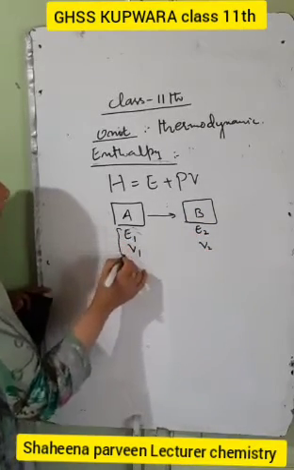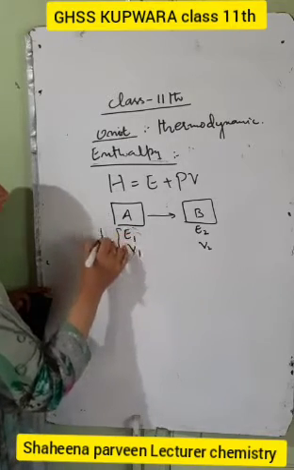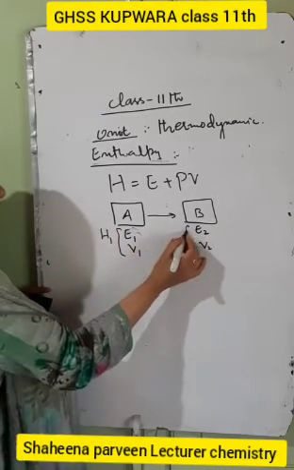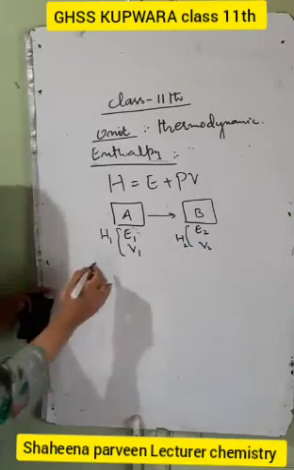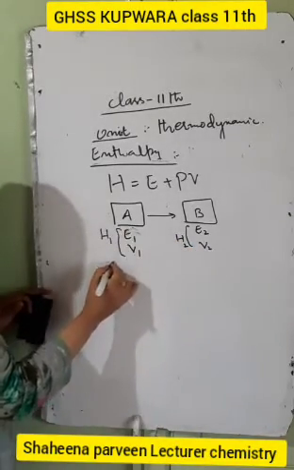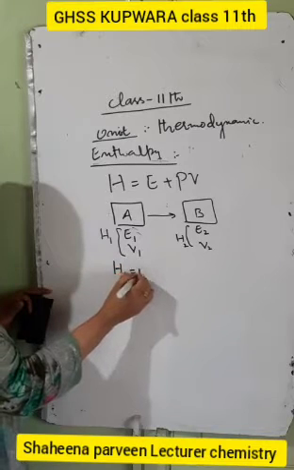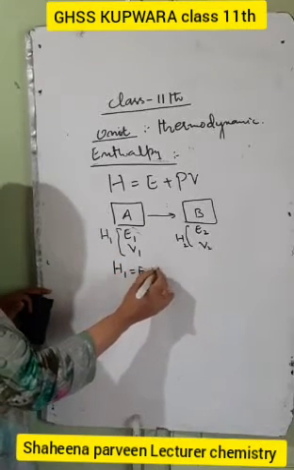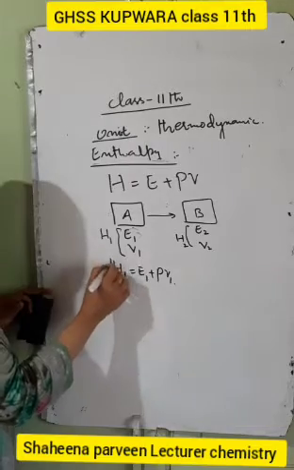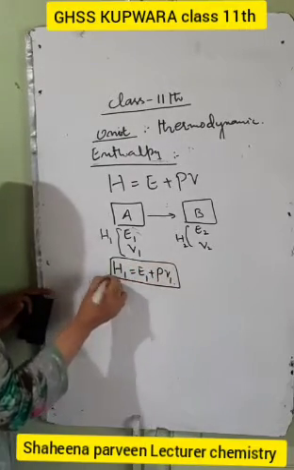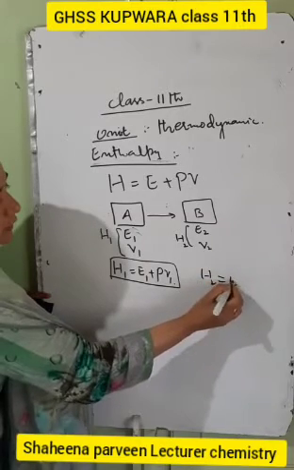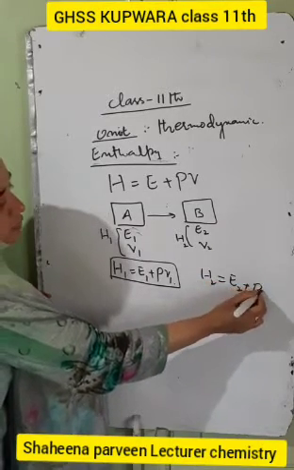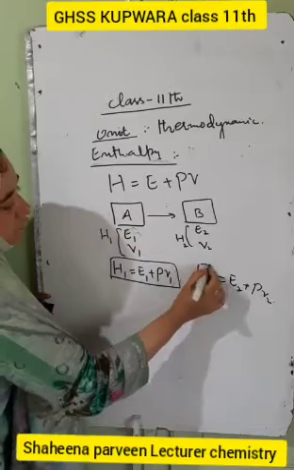Let the enthalpy of the system A be H1, and enthalpy of the system B be H2. So for the A system, H1 is equal to E1 plus PV1, and for the system B we have H2 equal to E2 plus PV2.